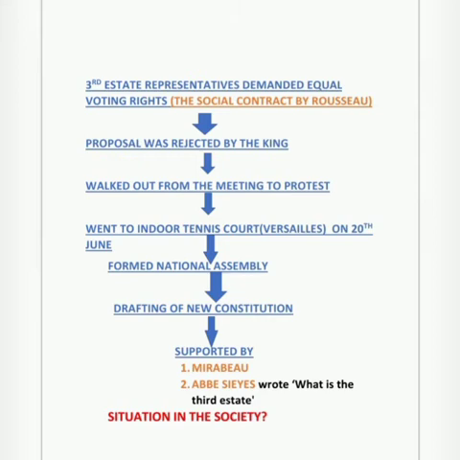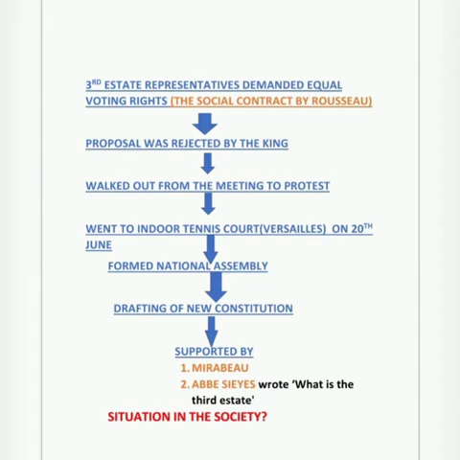And if you see, in the first state there were only 300 members, but they enjoyed one vote. And in the second state also, they enjoyed one vote. So when we include both the first state and second state, there are in total 600 members, and they enjoyed two votes. But in the third state there are also 600 members, and they only enjoyed one vote. So there is a disbalance, there are not equal voting rights.